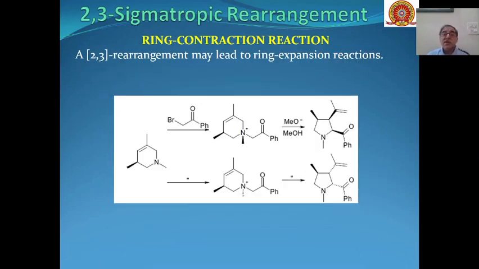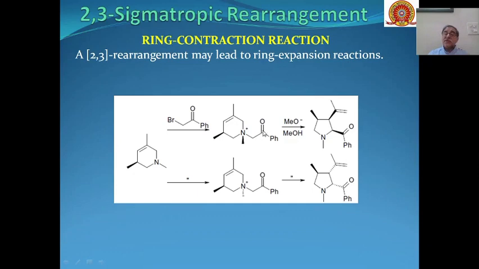Then similarly, ring contraction can also take place through these 2,3 sigmatropic rearrangements. So this bromoacetophenone can give us these types of quaternary ammonium salts when it is reacted with these types of tertiary amines.